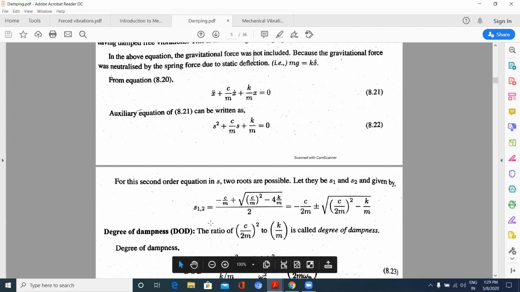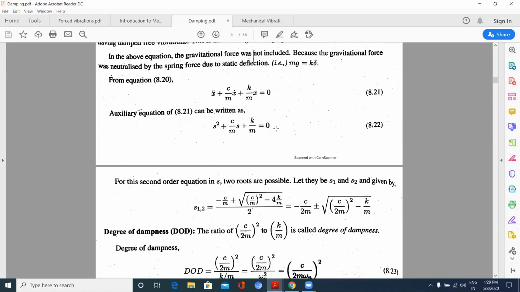Now this is a quadratic equation, so I get two values. We know ax square plus bx plus c is equal to 0. For that, two values I will be getting, which is given by minus b plus or minus under root b square minus 4ac by 2a. What is the b value? c by m here.